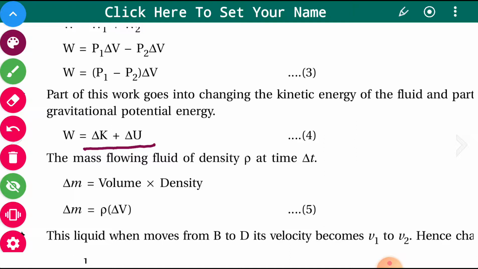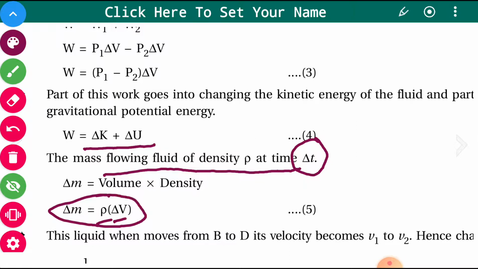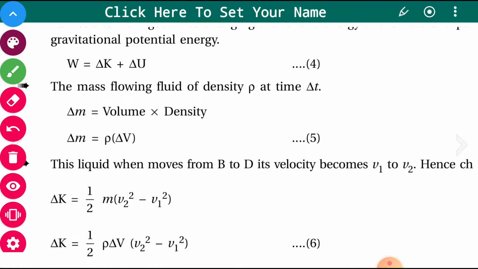Now see, the mass of the fluid of density rho in a time interval delta t, as you know, mass is nothing but volume into density. Volume is delta V, and the density of the fluid which is flowing is rho. So this mass delta m, which is moving from the lower part of the tube to the upper part, is rho into delta V.